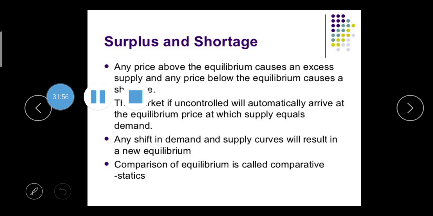Then surplus and shortage. Any price above the equilibrium causes an excess of supply. Any price below the equilibrium is considered a shortage. So the market will automatically arrive at the equilibrium price at which supply equals demand. Any shift in the demand and supply curve will result in a new equilibrium. The comparison of equilibria is called comparative statics.